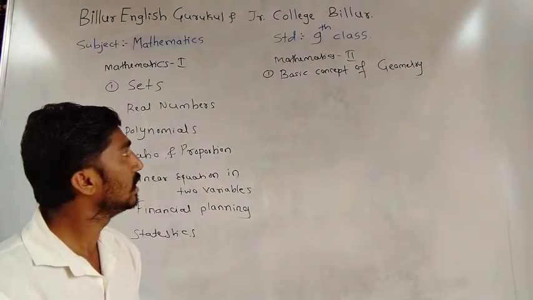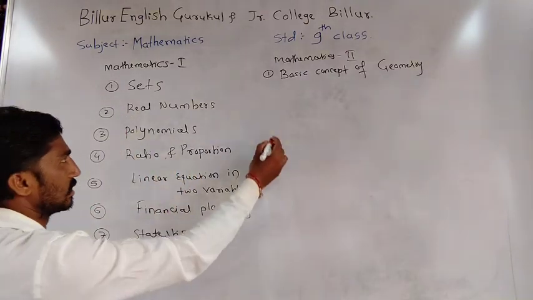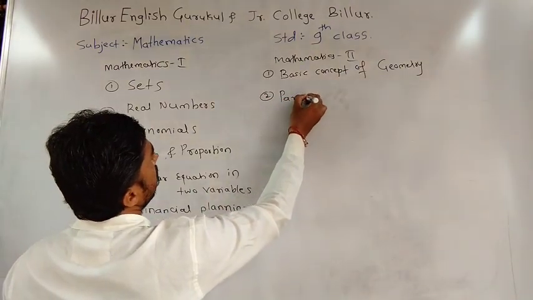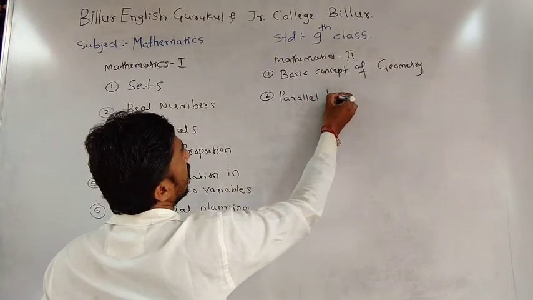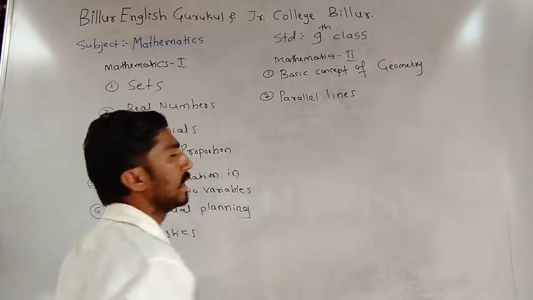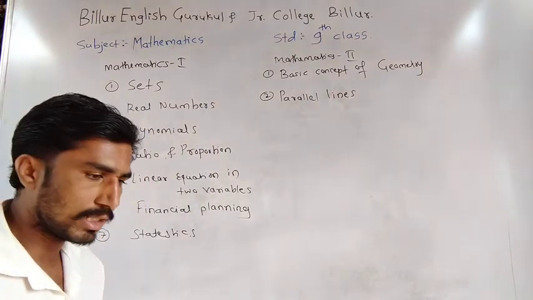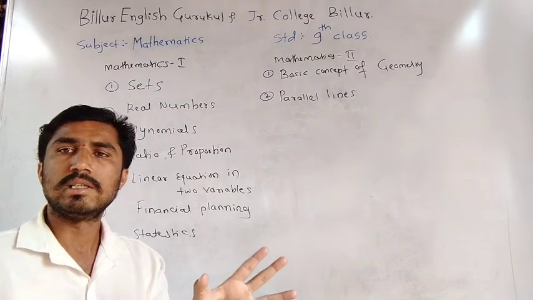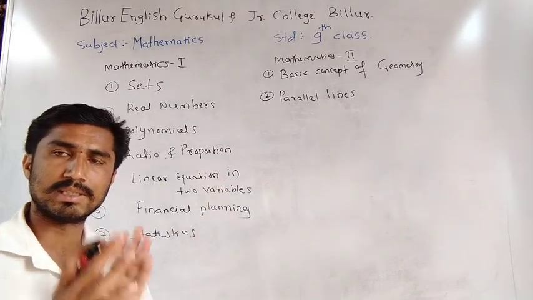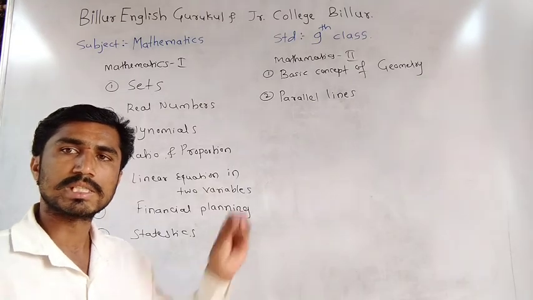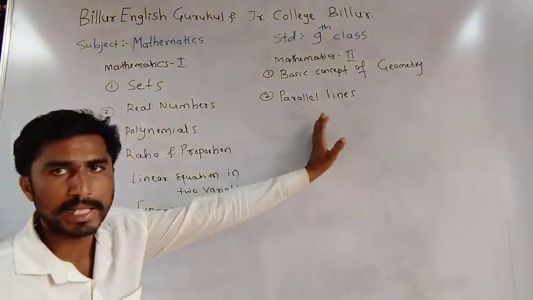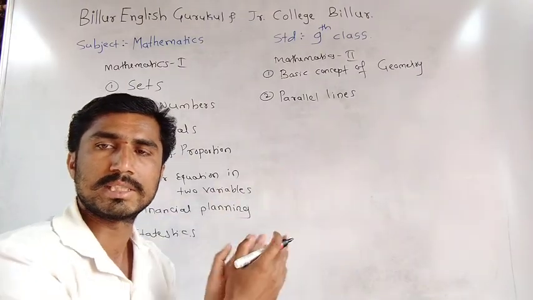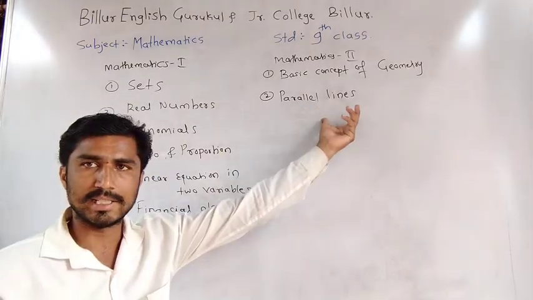Next, the second topic is parallel lines. In junior classes, 7th class and 8th class, only lines are studied. Lines, planes, shapes, geometry, triangle. Here in 9th, parallel lines. Parallel means two lines studied in a single plane. Two lines, parallel lines.